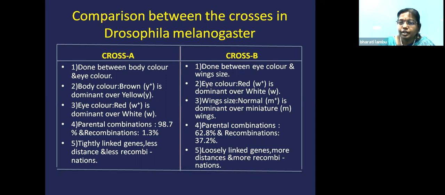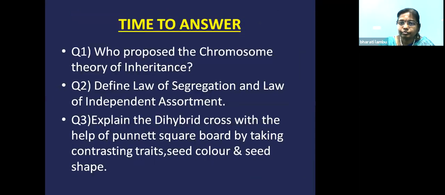Okay, children. The law of dominance also has deviations. It shows incomplete dominance and codominance. The law of independent assortment also has deviation, shown by the linked genes. And the law of segregation shows the law of purity of gametes. It is universally accepted without any exception. So now we see the question and answers.